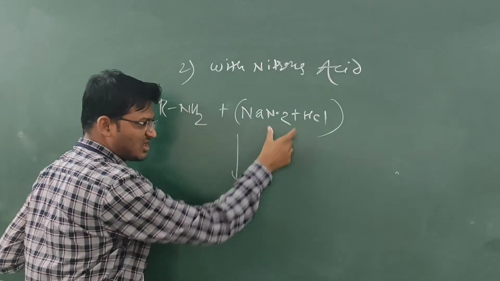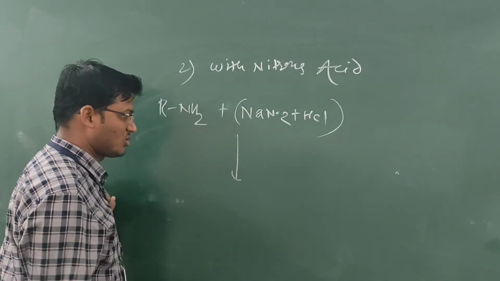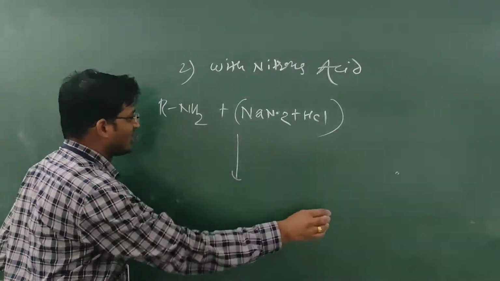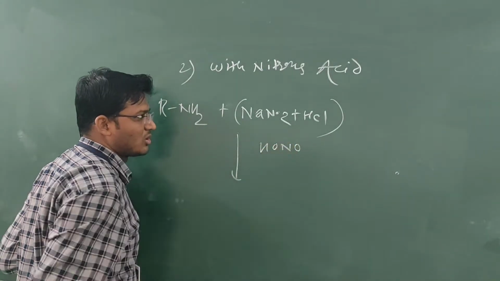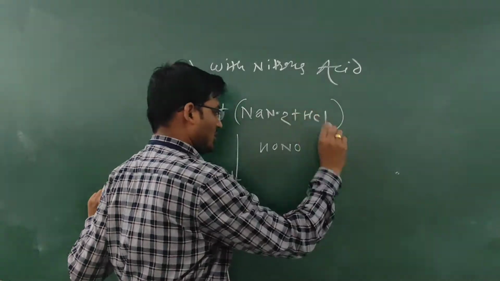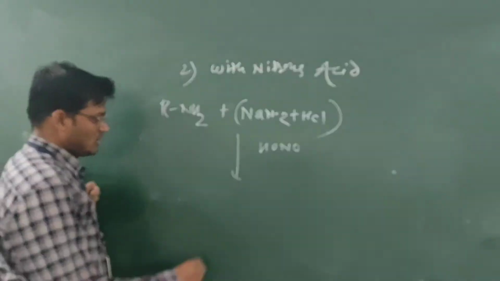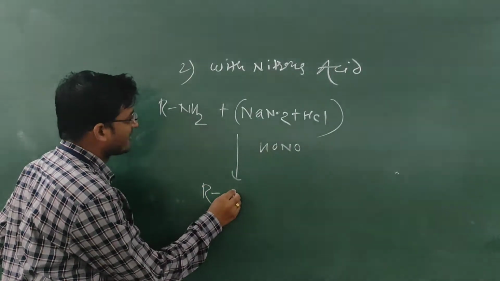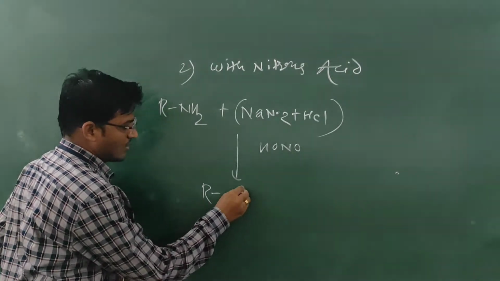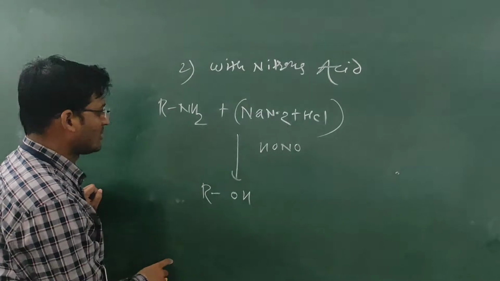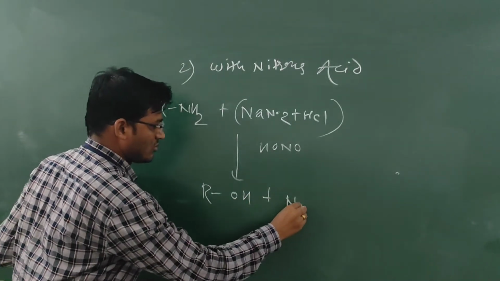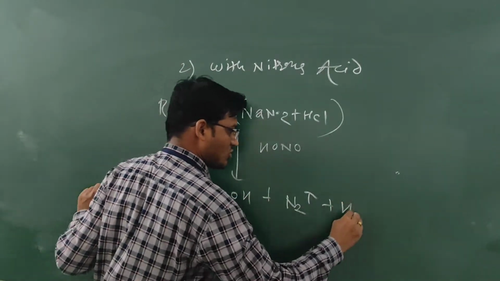The mixture forms nitrous acid, HNO2, then it gives ROH plus N2 plus H2O.